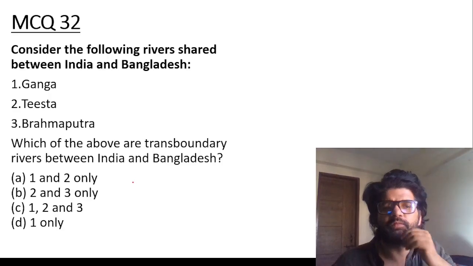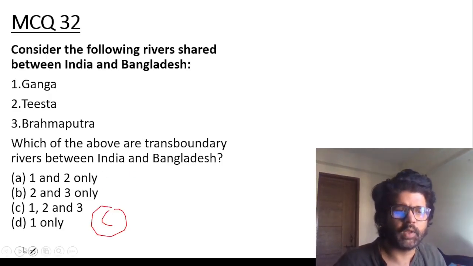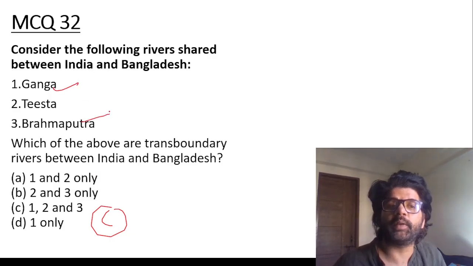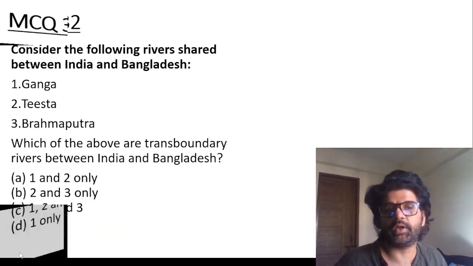Ganga, Teesta, Brahmaputra, which of the above are transboundary rivers between India and Bangladesh? All of them, C, 1, 2, and 3. And again, if you know the name of Ganga and Brahmaputra in Bangladesh, which is known as Jamuna and all, write it in the comment section.